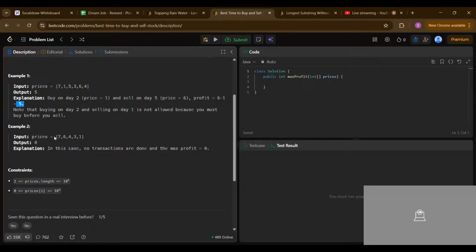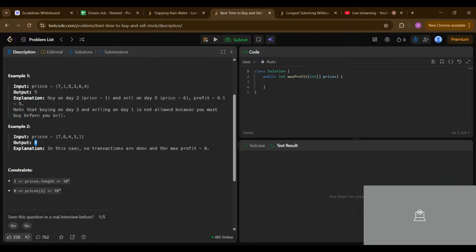Similarly, in this example, the stock is falling every day, so we will not buy anything and will not do any transaction. So we can return zero in this case.